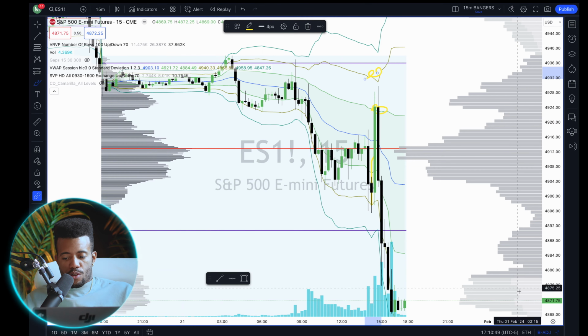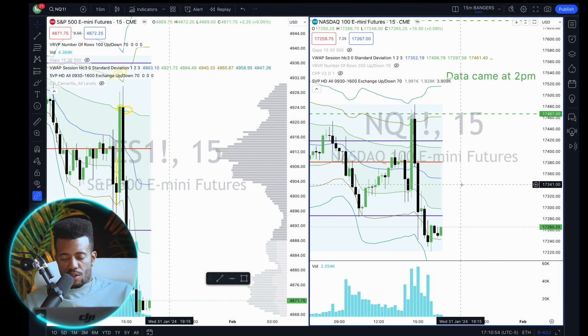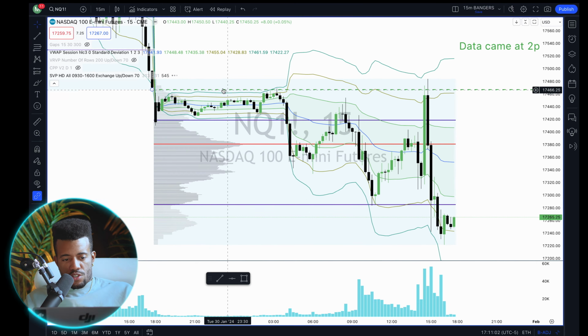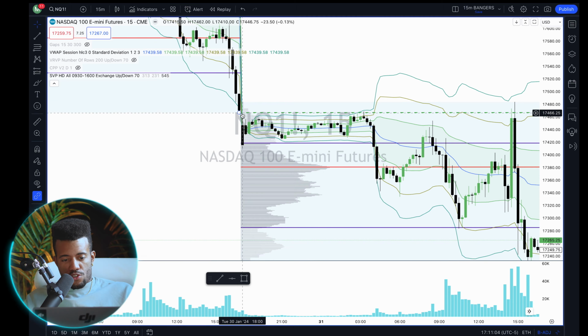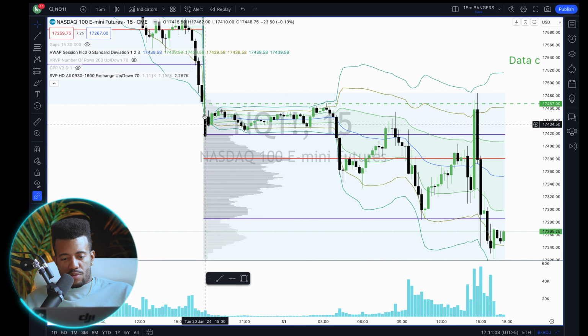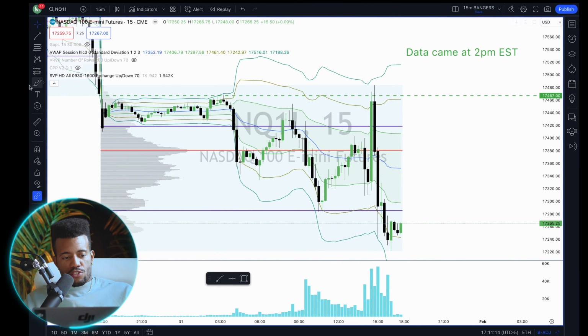Now we stopped here. If we go back to NQ and we use both of them in tandem, we trade them both at the same time, we can see that NQ actually came up to this macro level that I had already marked here on the chart, right? This 467, which was yesterday's close. So this was a major level. This was yesterday's close that we gapped down through. We tested it overnight, playing around with it overnight, and it came back and said, you know what? Let's do that one more time.